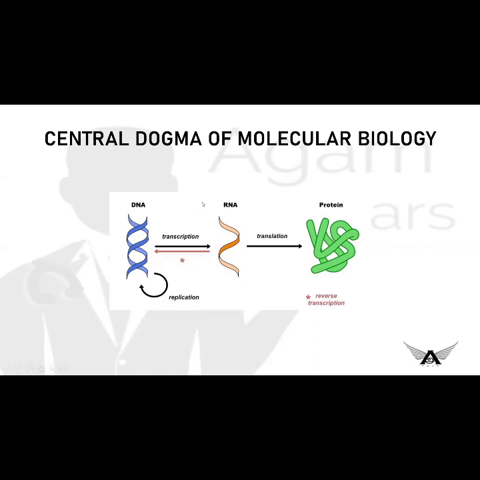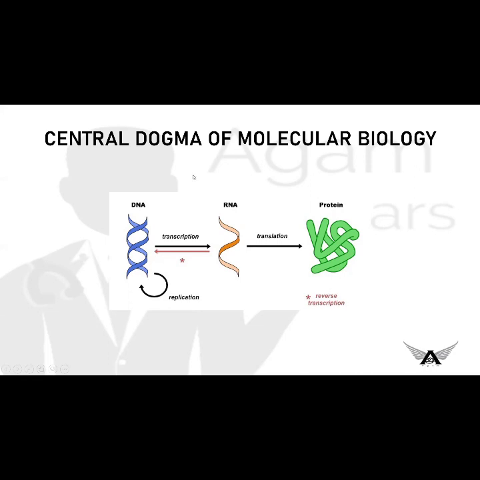So there is a reverse reaction between RNA and DNA, which means RNA can also be converted into DNA with the help of an enzyme called reverse transcriptase. This occurs in a group of viruses called retroviruses. Example, HIV virus, which causes AIDS, and also some tumor causing viruses. So they have the activity of reverse transcription.